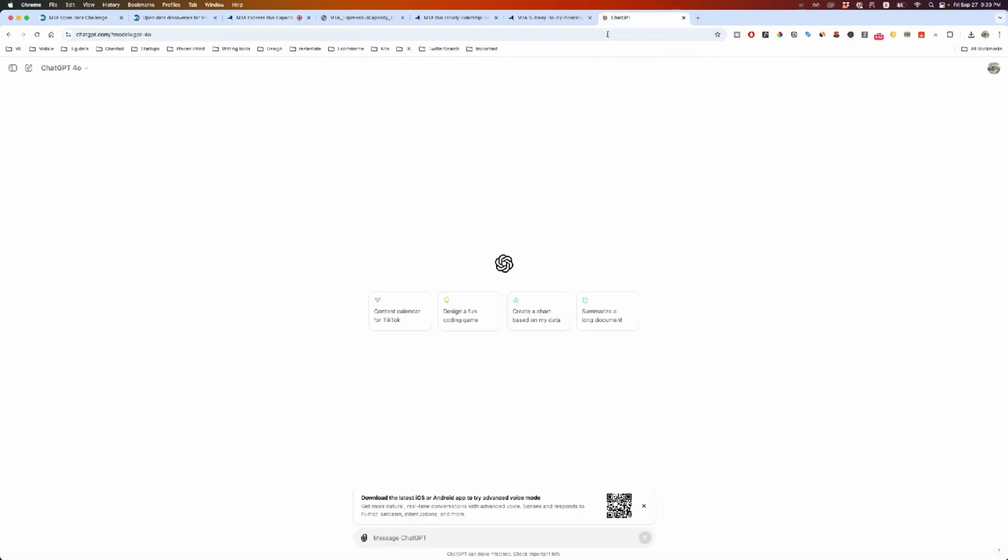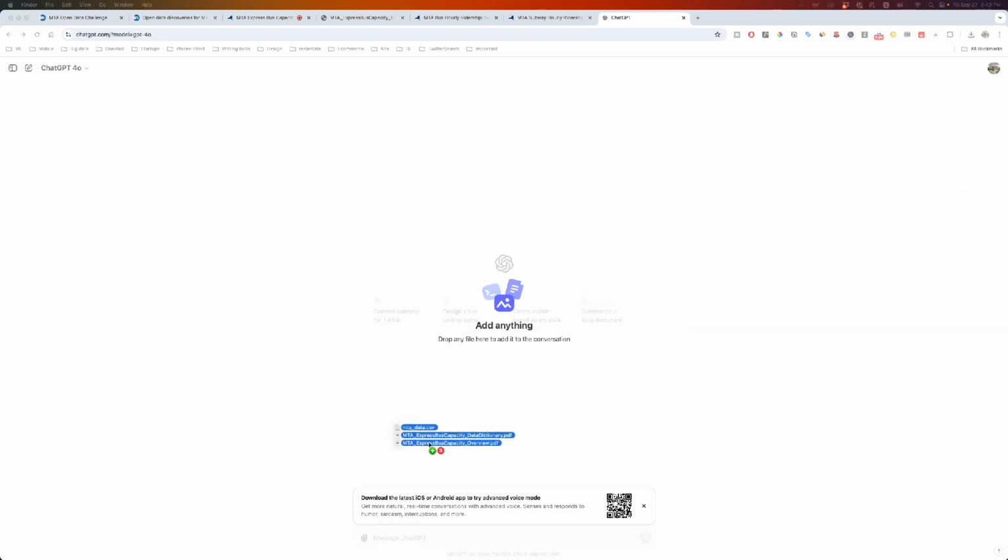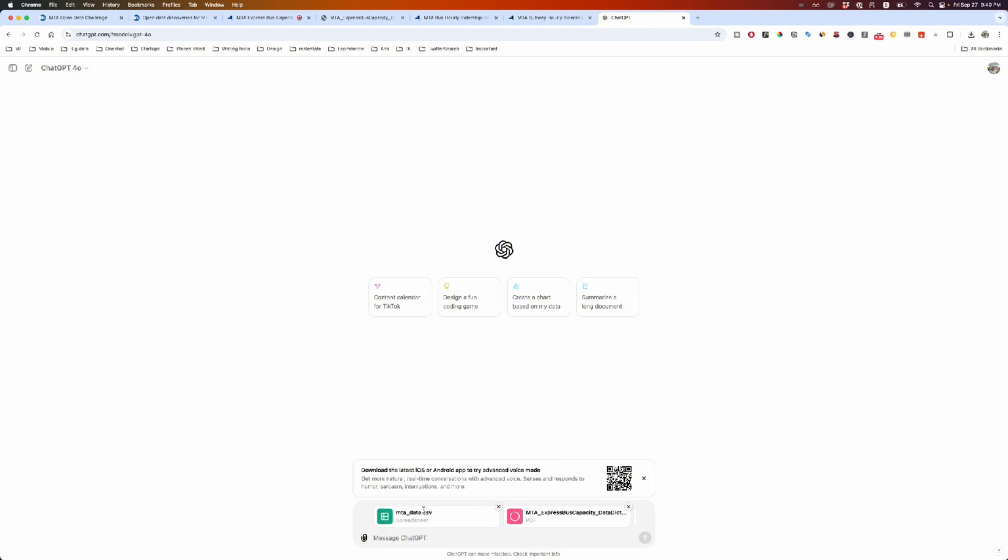For this example, let me go ahead and add all the data sets which we have downloaded from the MTA. I'm going to copy and drag this data set here. To begin with, I'm just going to start asking ChatGPT: I am providing a data set about the bus capacity.